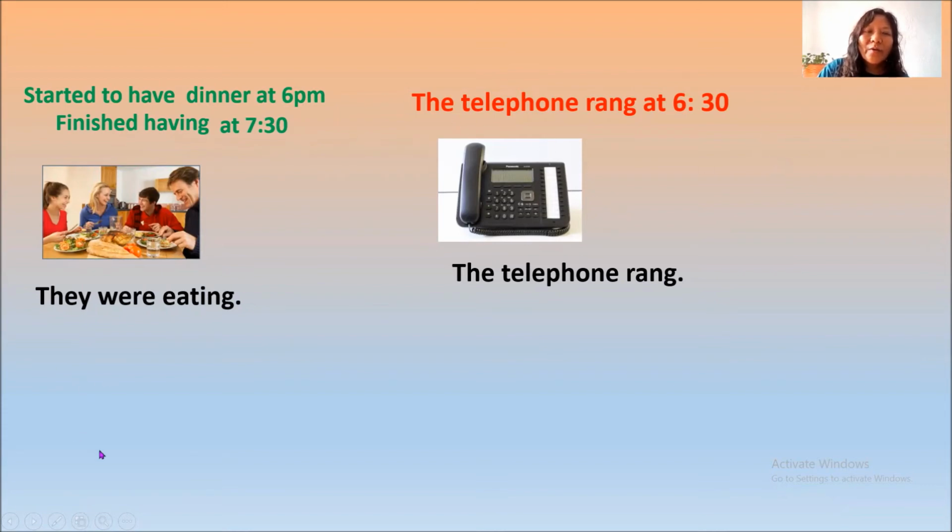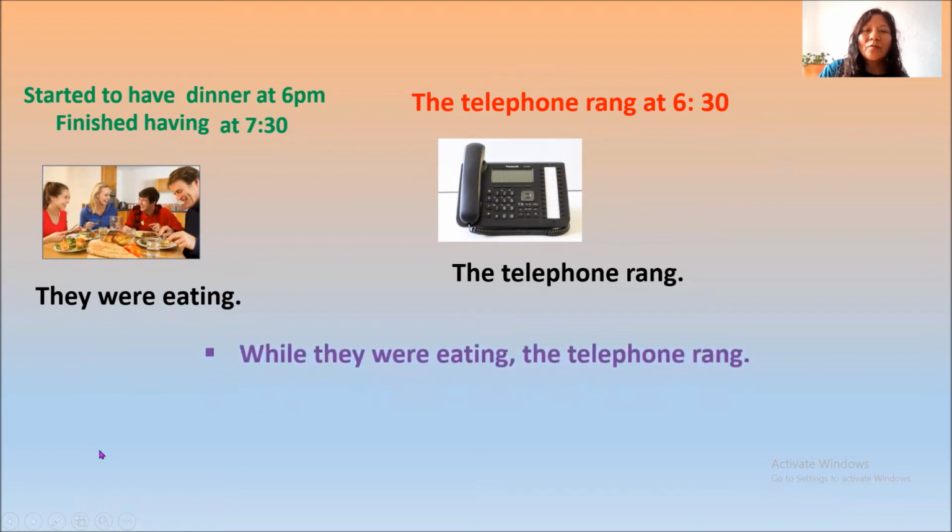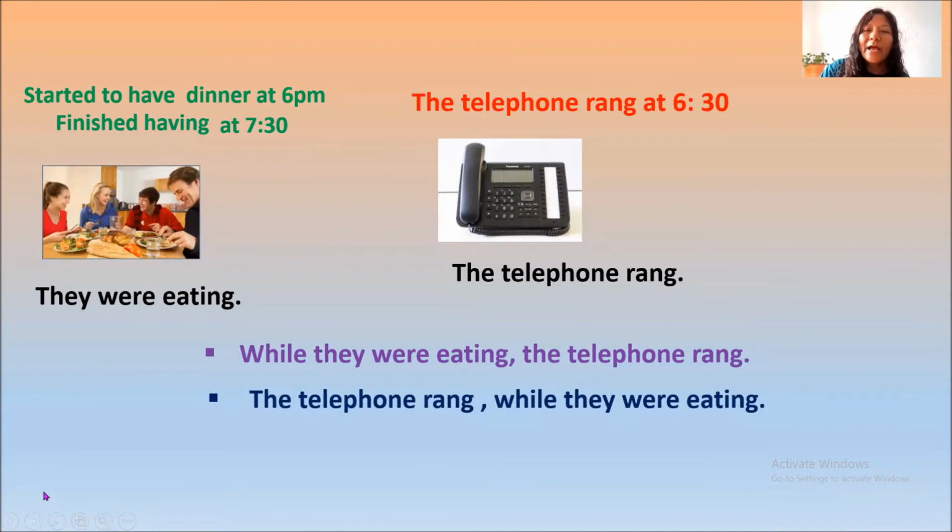So while they were eating, the telephone rang, or the telephone rang while they were eating. Here is a mistake: the comma should not be here. So while they were eating, the telephone rang, and the telephone rang while they were eating. Same meaning. We can use while, we can use when.